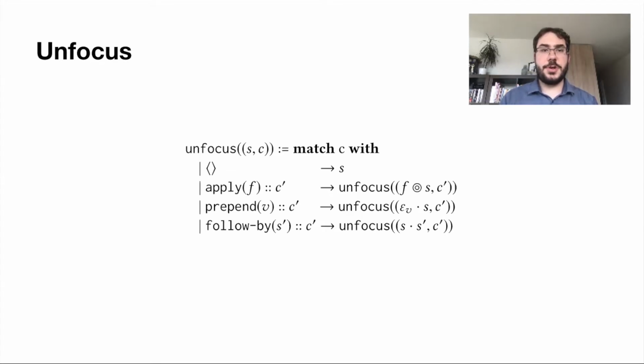Using the unfocus function, we can move back the focus up to the root of a syntax and completely eliminate the context. The function is not used by the parsing algorithm, but is useful to reason about focused syntaxes. The function clearly shows that apply layers correspond to map combinators, prepend layers to sequence with an epsilon v to the left, and follow-by layers to sequences with a specified syntax on the right.